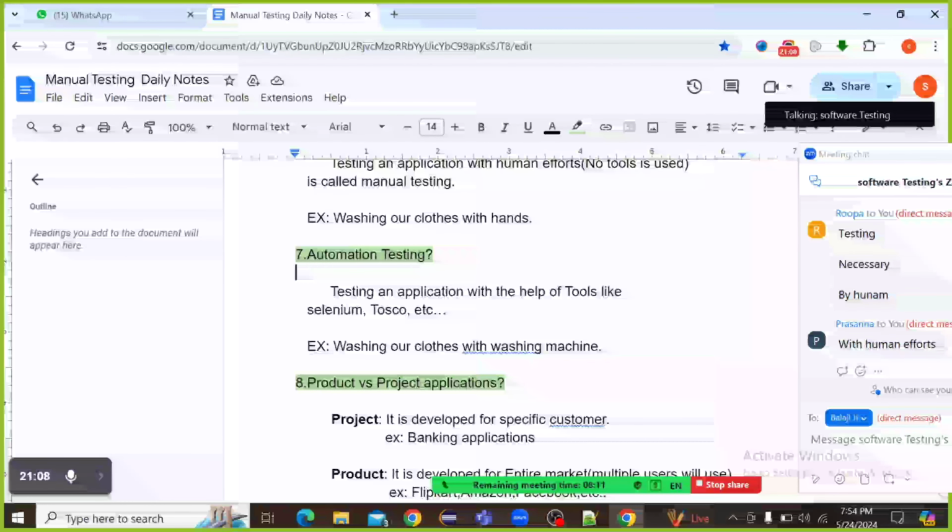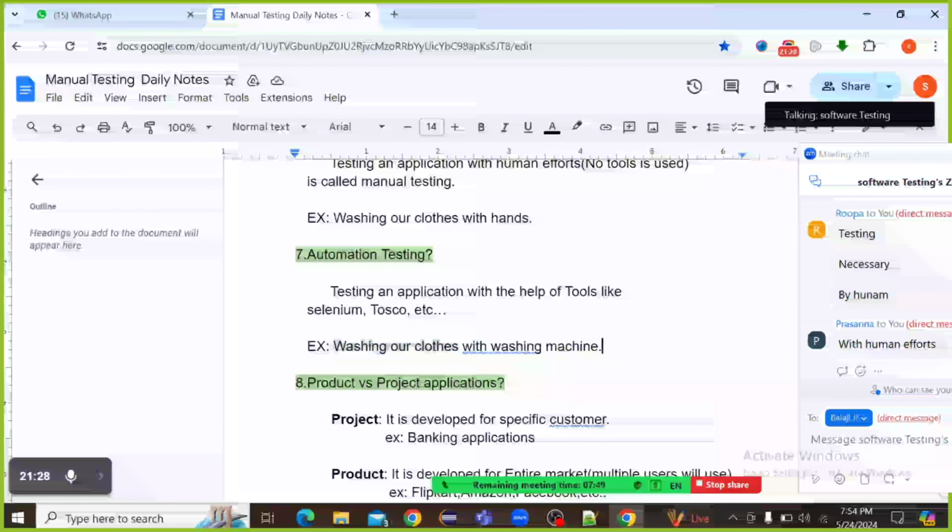Clear? For example, washing our clothes with a washing machine. A washing machine is one of the automation tools, right? We are using the washing machine as a tool for washing our clothes.